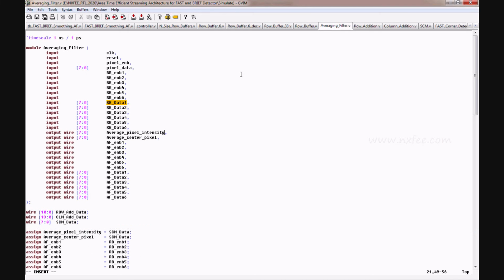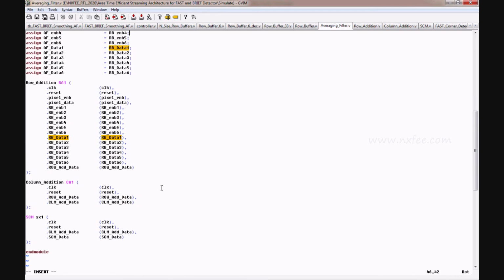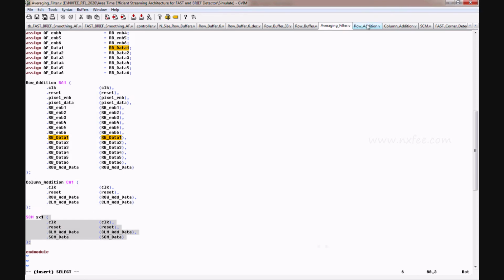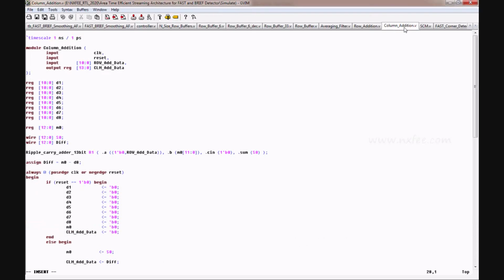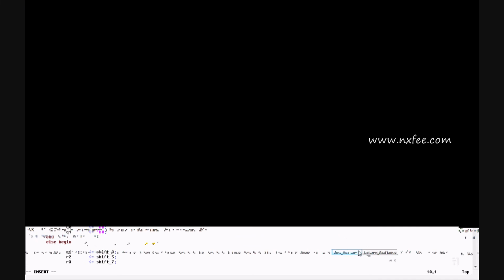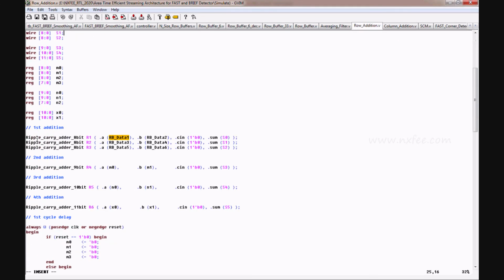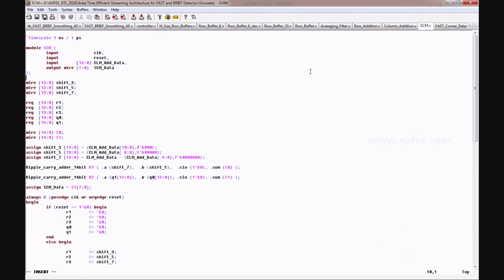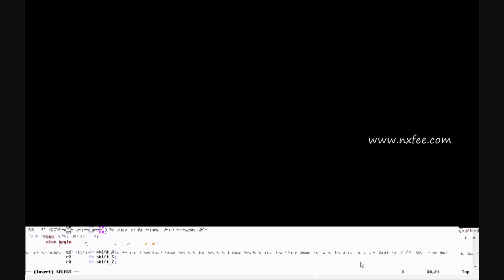And this is the code for the averaging filter. It averages the values with the support of row additions, column additions, and SCM. This is the row additions code, the column additions code, and the SCM code. The row additions code we are using here is based on the existing architecture. Here we use an 8-bit ripple carry adder. In column addition we also use a ripple carry adder, and in the SCM here also we use a ripple carry adder.